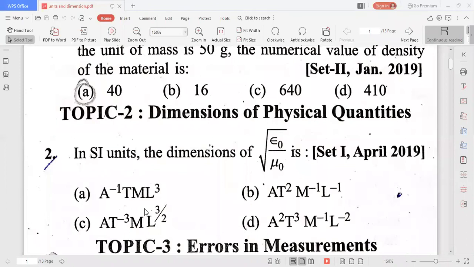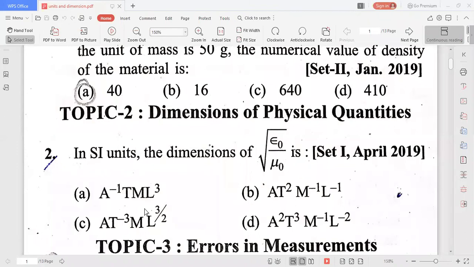Next, the second one, you see the problem. In SI units, the dimensions of root epsilon naught by mu naught, they asked. The dimensions in SI units, the dimensions of root epsilon naught by mu naught, that is equal to question mark. So what is the epsilon naught value? What is the epsilon naught? And what about mu naught? I think you have seen the question here.